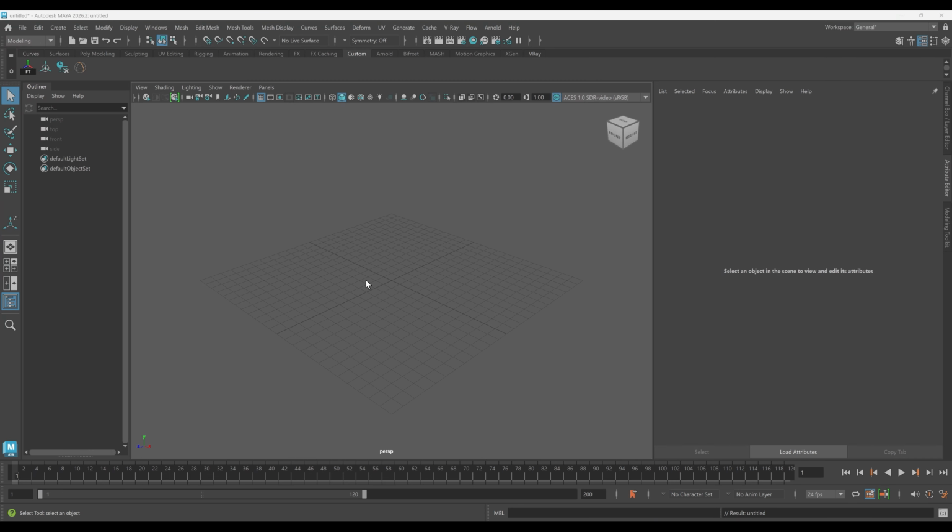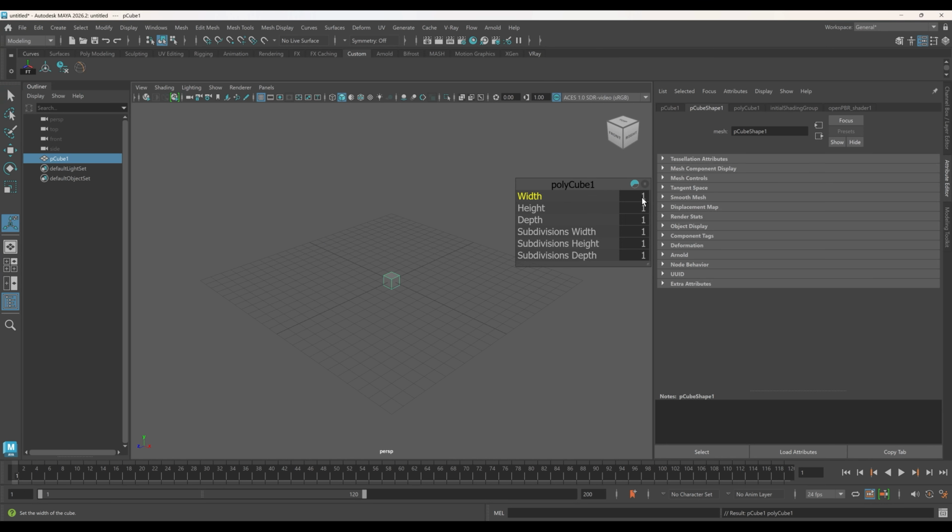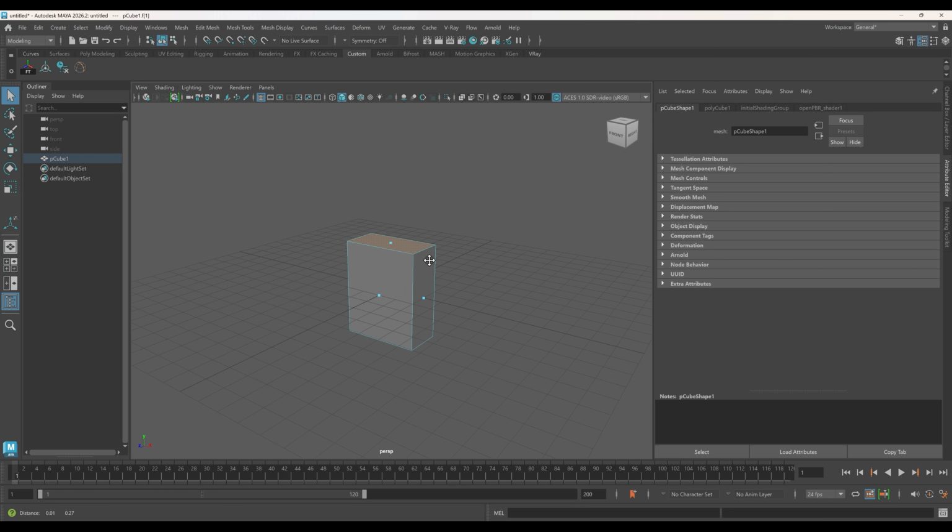Today, we will do some modeling using curves and sweep mesh. First, let's create a simple charger model. Create a cube and set an appropriate size. Extrude the top face.